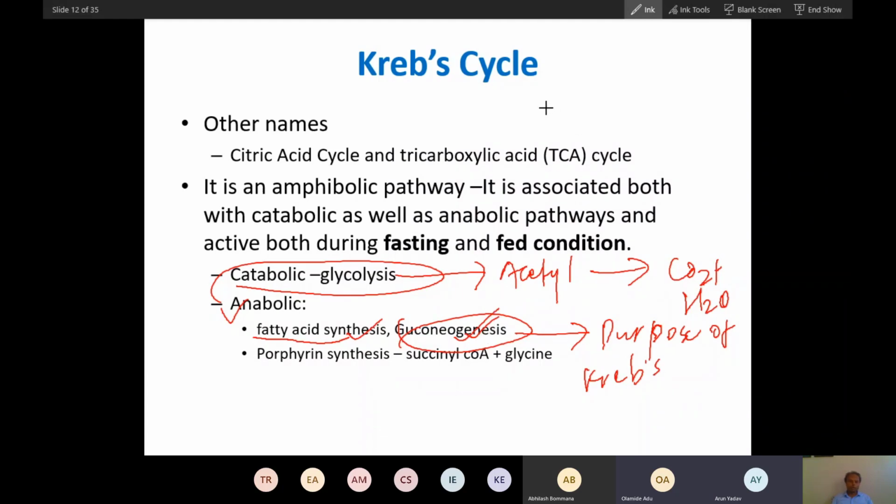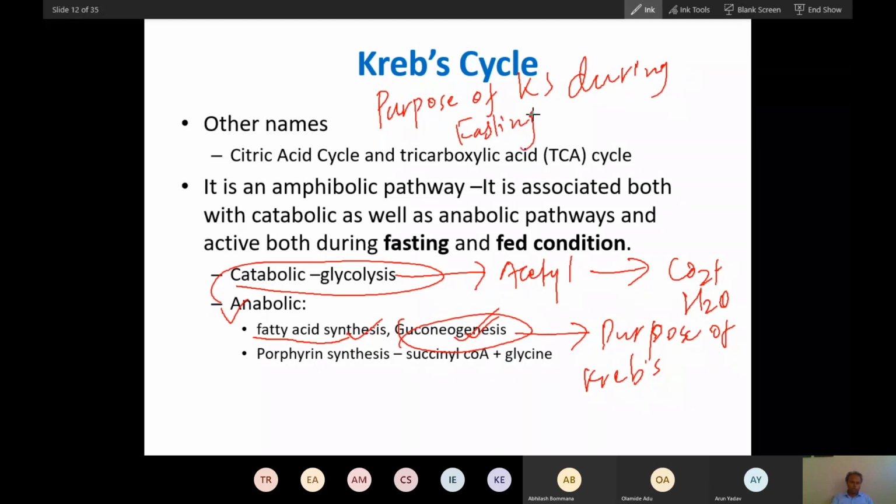It does not utilize. I told you to remember. You people are not active, I think. That is why, remember, in the fed condition, the Krebs cycle produces energy. During fasting condition, it is gluconeogenesis, production of new glucose.